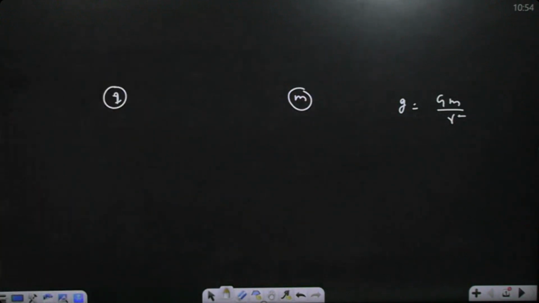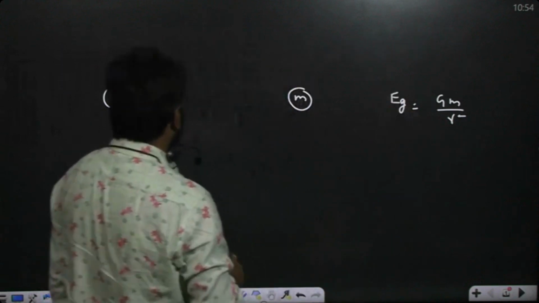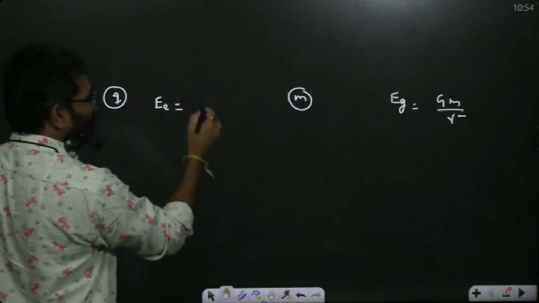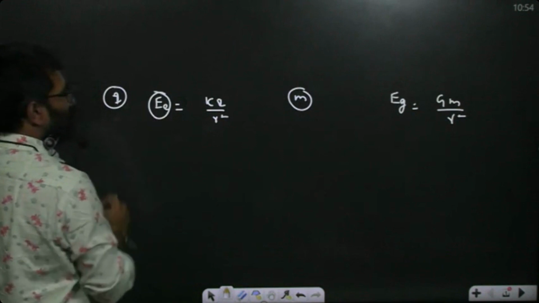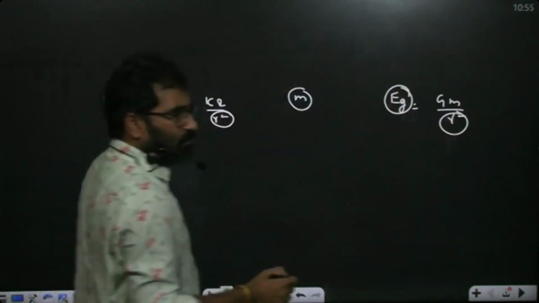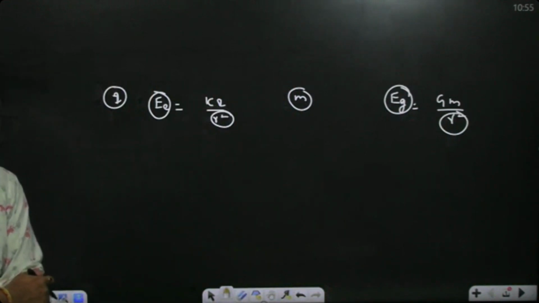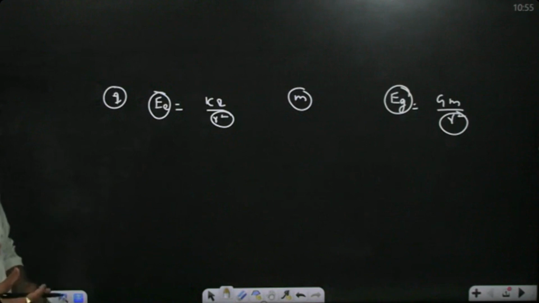But who will create the magnetic field? Who will create the magnetic field? The gravitational field and the electrostatic field: due to charge at a distance r, it is k q by r square. So the electrostatic field is proportional to 1 by r square, and the gravitational field is also proportional to 1 by r square. So mass creates a gravitational field, a conservative field. When charge is at rest, charge definitely creates an electrostatic field. Who will create the magnetic field?